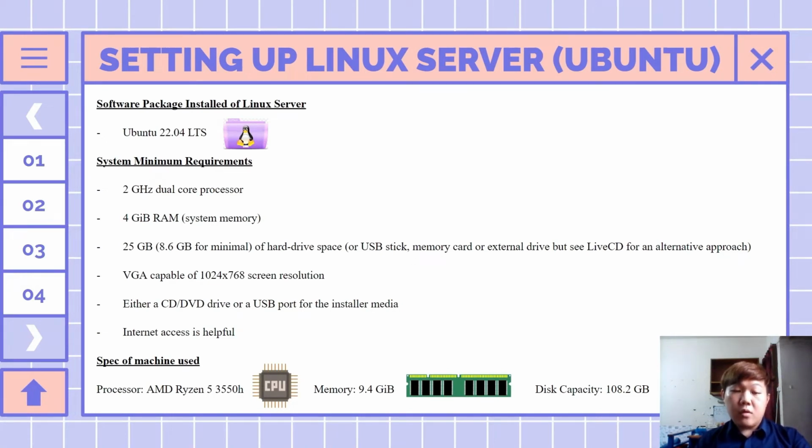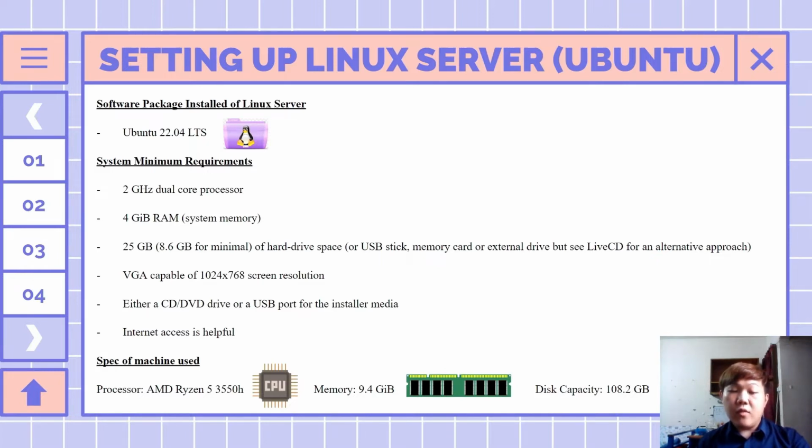The software package installer of the Linux server is Ubuntu 22.04 LTS. However, there are some minimum system requirements to install the software package. The minimum requirements are a 2 GHz dual core processor, 4 GB RAM system memory, and 25 GB of hard disk space, or a USB stick, memory card, or external drive, but a live CD is an alternative approach. Also a VGA capable of 1024 times 768 screen resolution, a CD or DVD drive or a USB port for the installer media, and lastly, internet access is helpful.